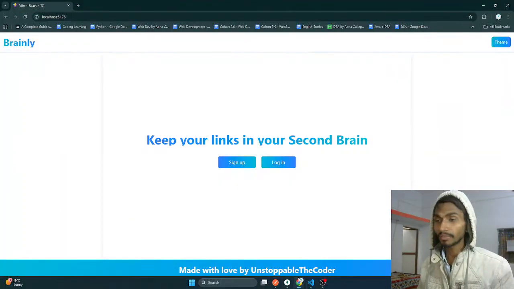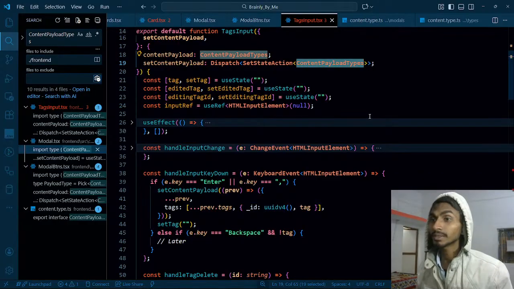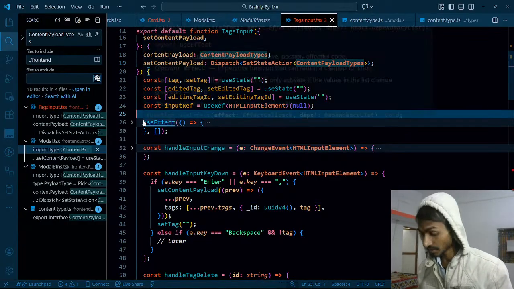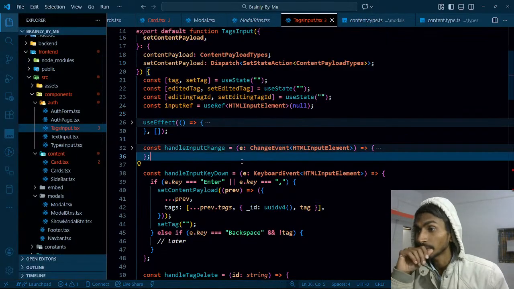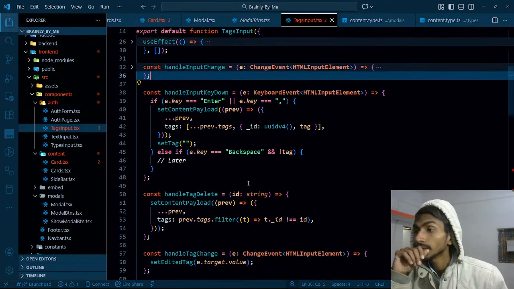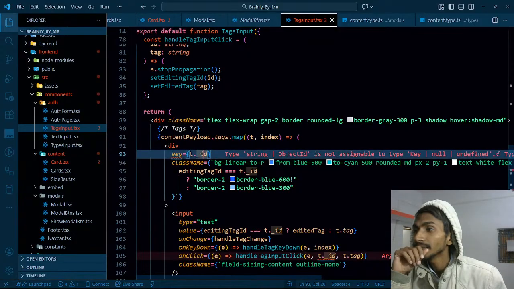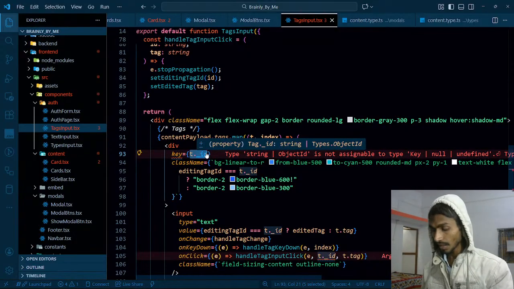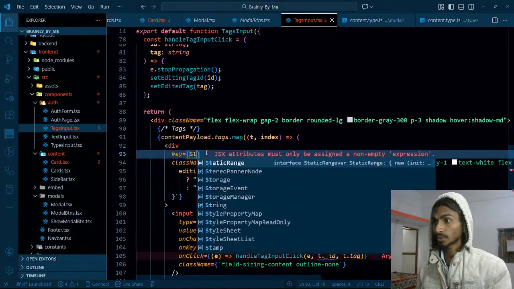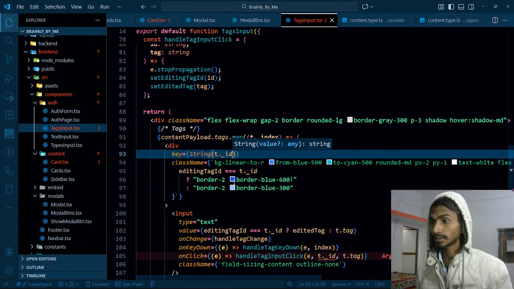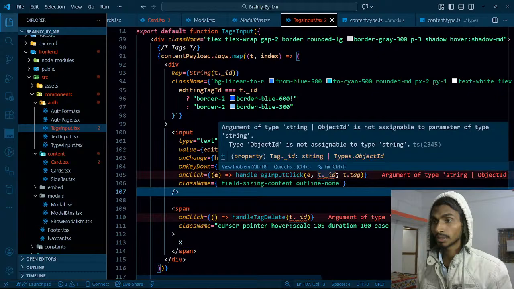I mainly just thought of working on this and was figuring the mistake out, as simple as that. There was a bug and I hope I have fixed it right now, and that's not true at all. Let me fix it right now. The ID should be of type string, so let's stringify it. String the ID directly like this, and over here object ID is on.